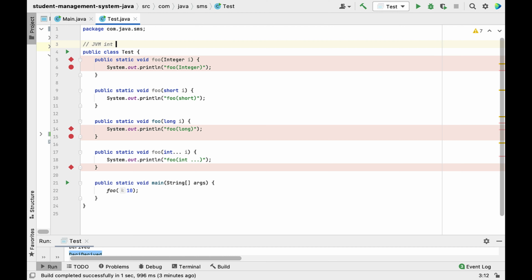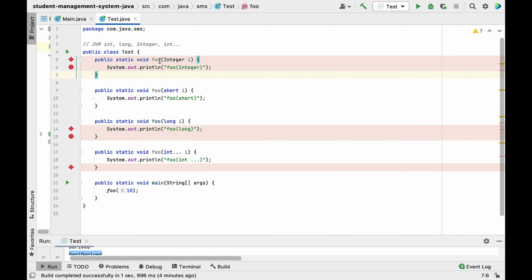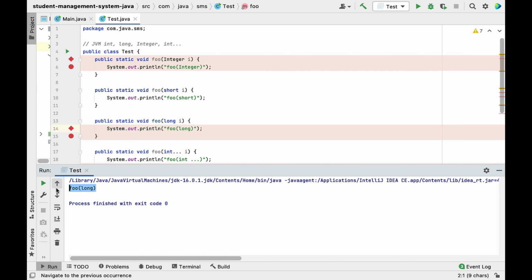First it will look for integer. If it is not there, then it will look for long, and if it is not there, then it will look for wrapper integer class, and then it will look for var args, right? In this code snippet you can see that int primitive type is not present in one of the overloaded methods. Next comes long, so it will print the long, right? Foo long. So let me run the program, and if you can see the output, foo long, right?